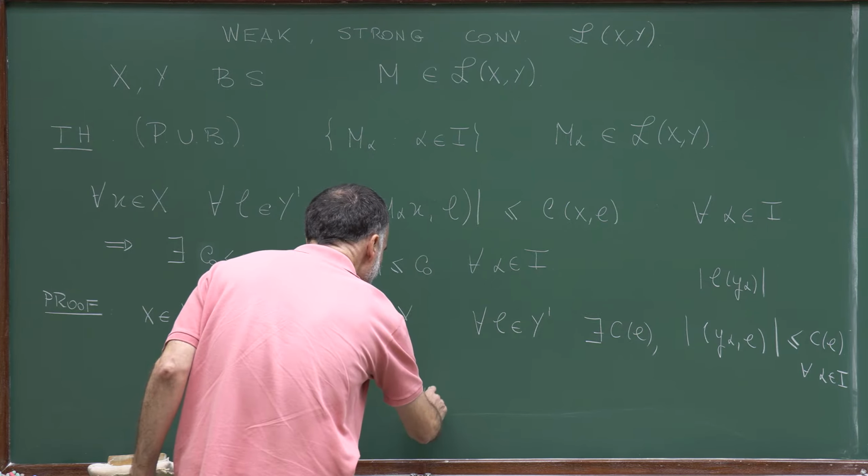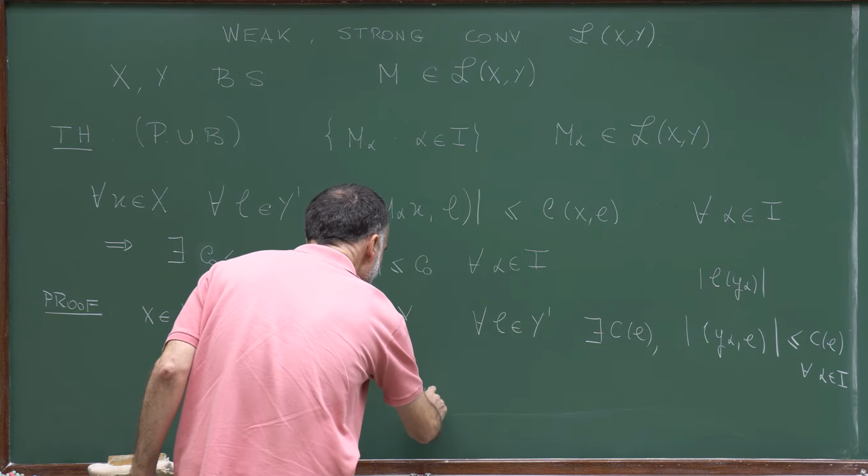And so we proved that for any x in X, there exists a finite constant C1 of x, such that the norm of M_alpha x is bounded by C1 of x uniformly in alpha in I.